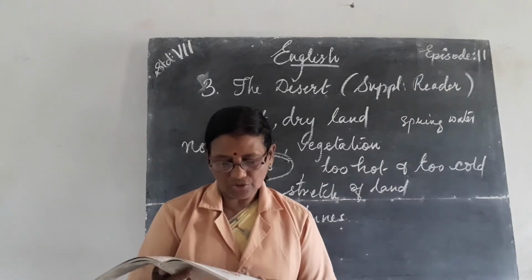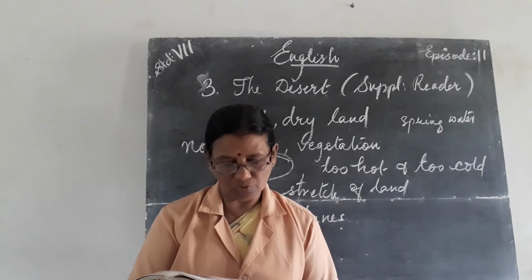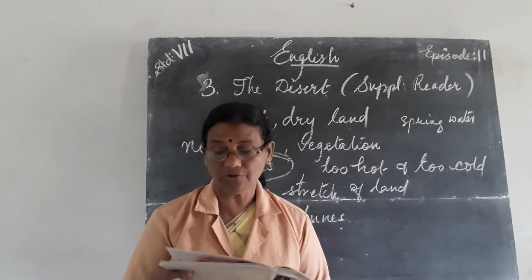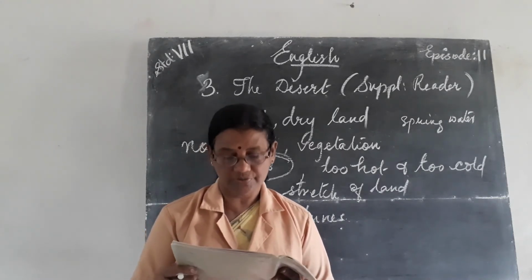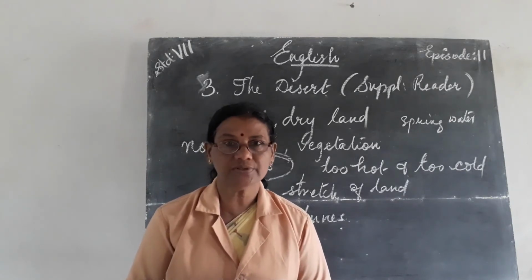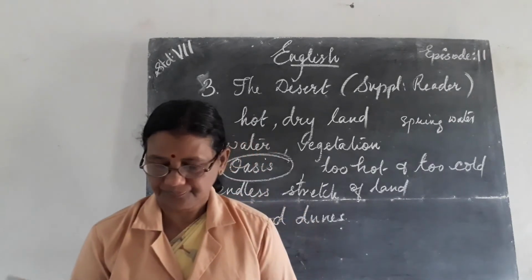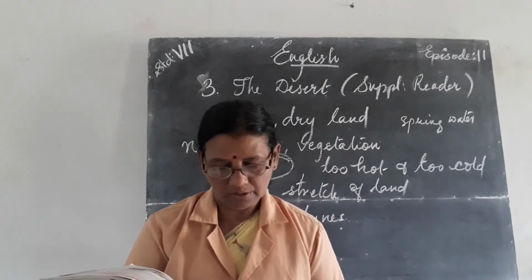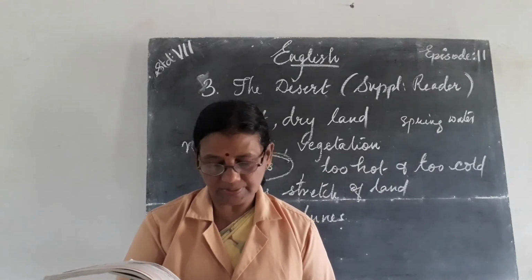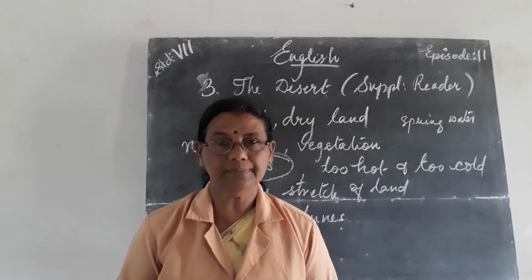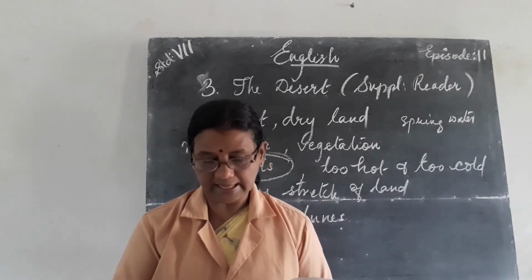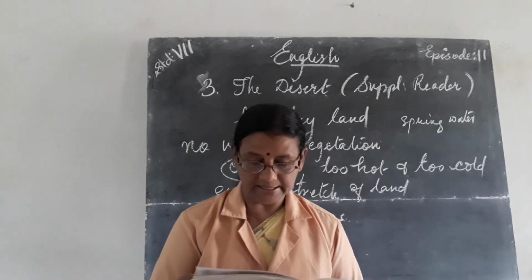Now, pick out two phrases which describe the desert as most people believe it is. Which are the two phrases? An endless stretch of sand from the first paragraph. Then, unchanging wasteland of dry sand. Understood? Pick out two phrases which describe the desert as a specialist would say. It is a beautiful land where human beings, plants and animals can live under hot and dry conditions.